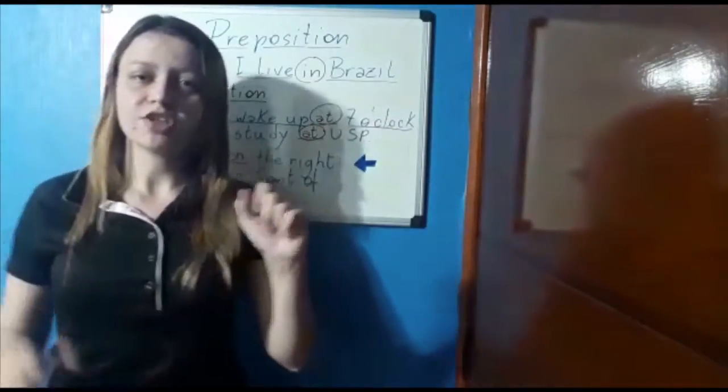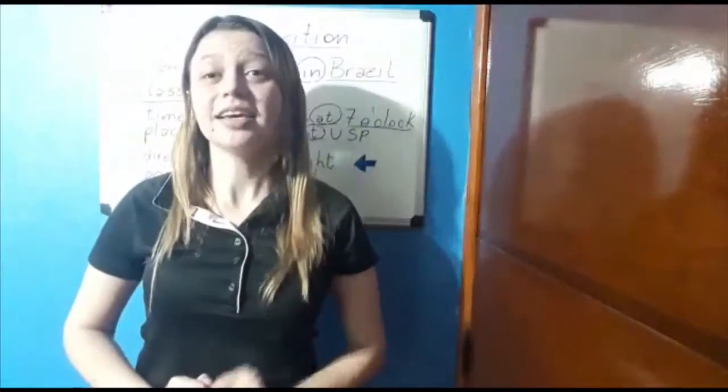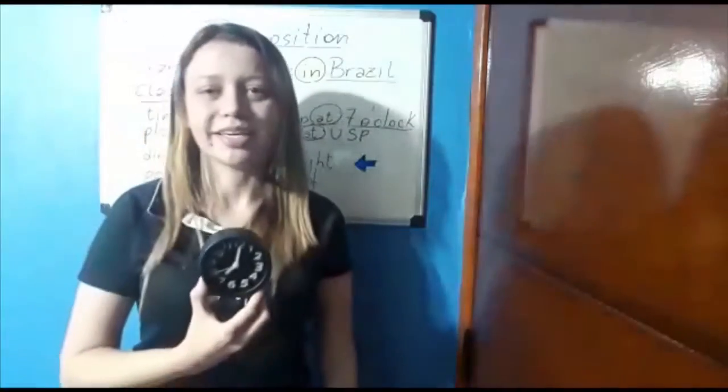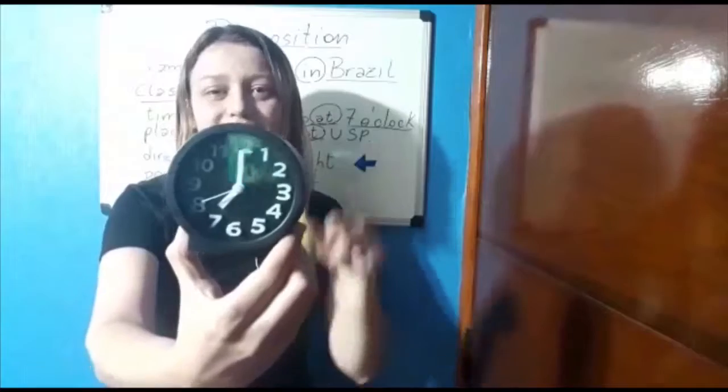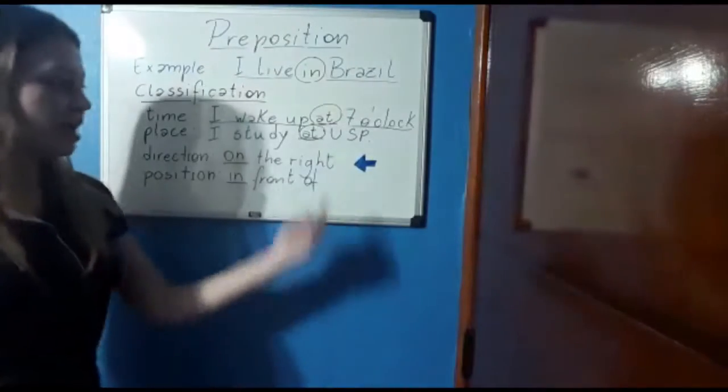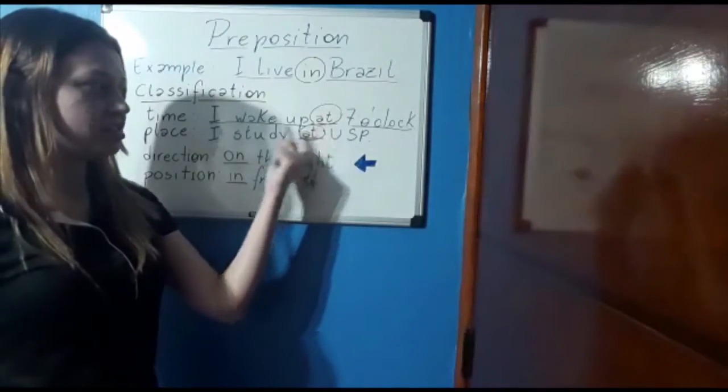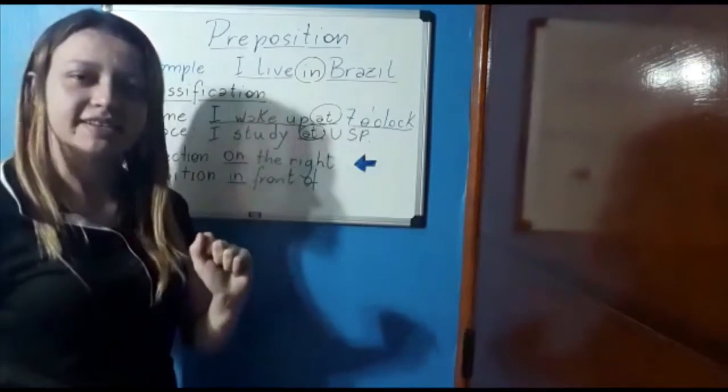The first information is that I wake up. And the second is the time that I am waking up: 7 o'clock. So I have to use the preposition at to connect these two ideas, yeah?